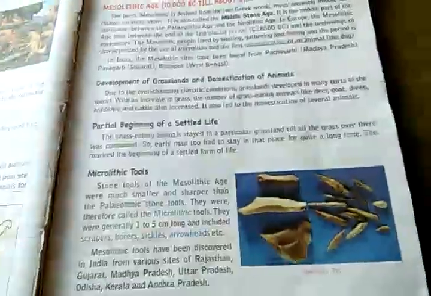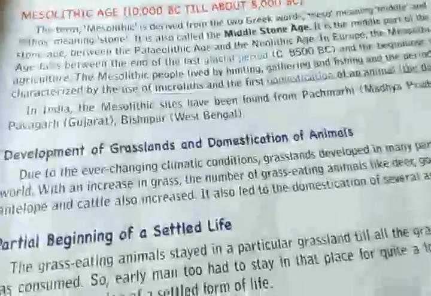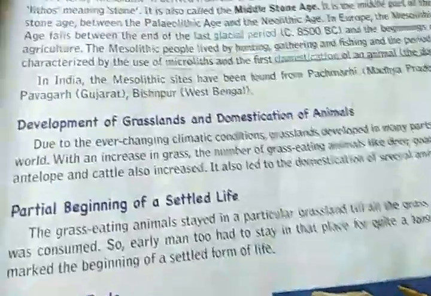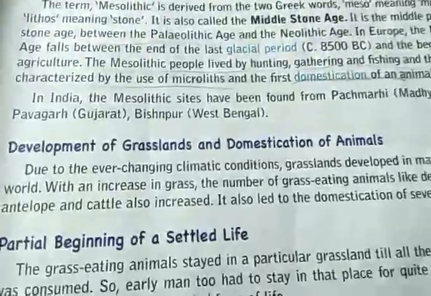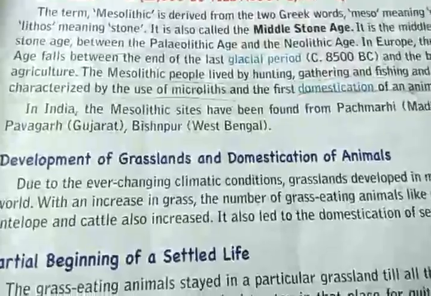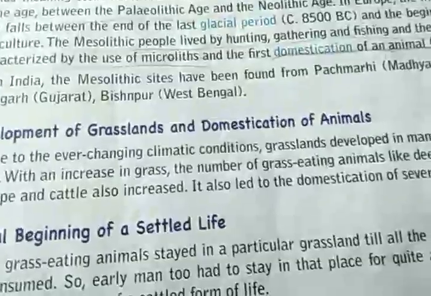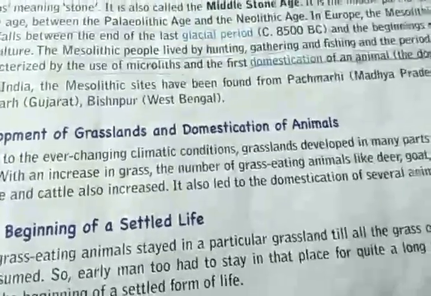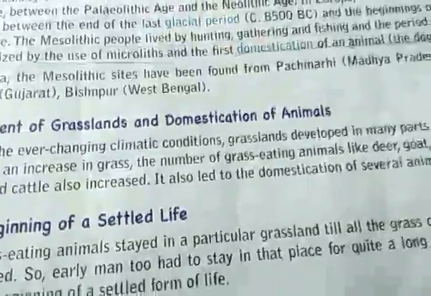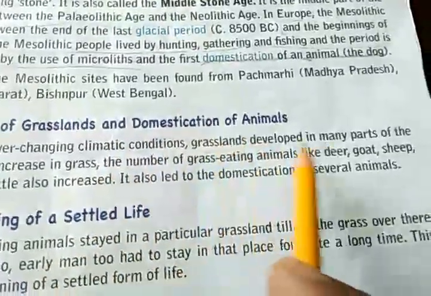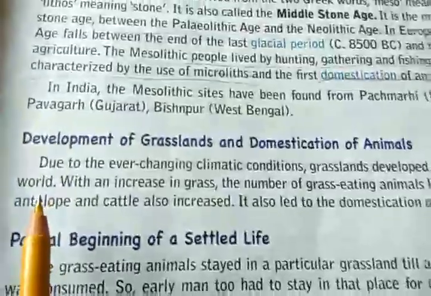Okay, so it was this age, the Mesolithic period, when the climate was changing. Slowly, it was becoming conducive, that is, the climate was conducive for the growth of plants. And so grassland, grasses and different types of plants started growing in the forest. So with the ever-changing climatic conditions, grassland developed in many parts of the world.